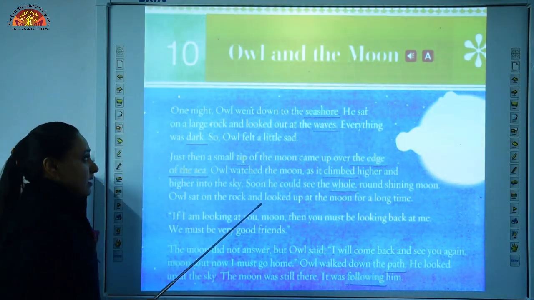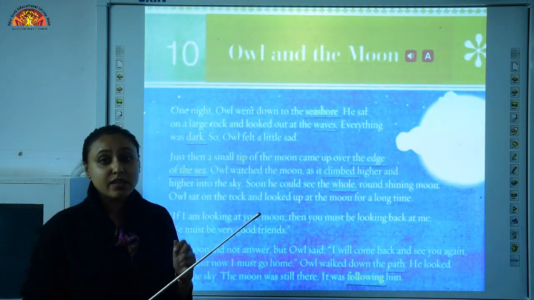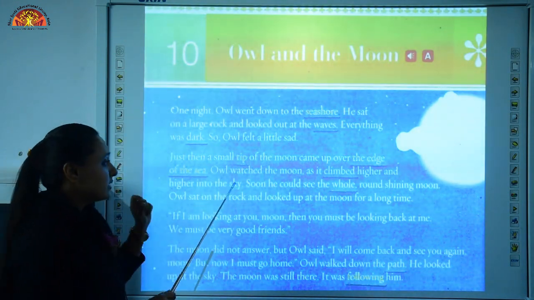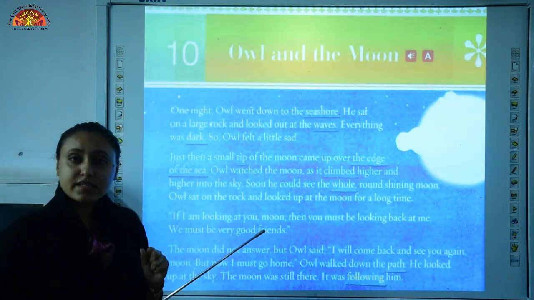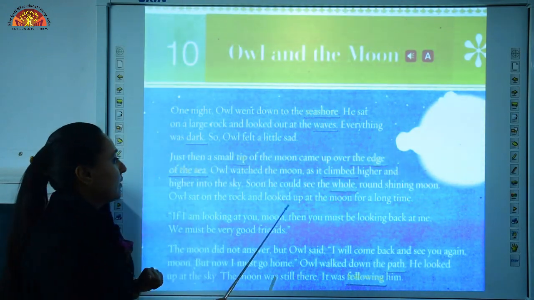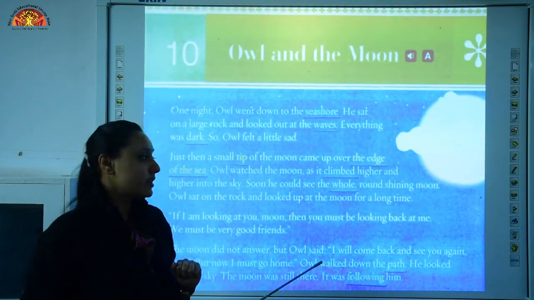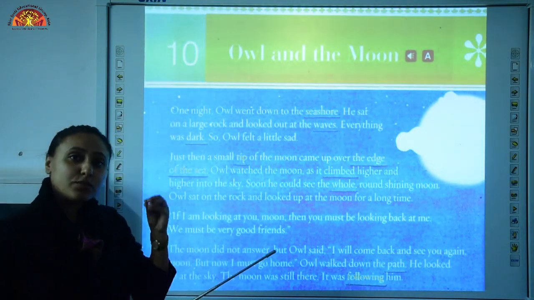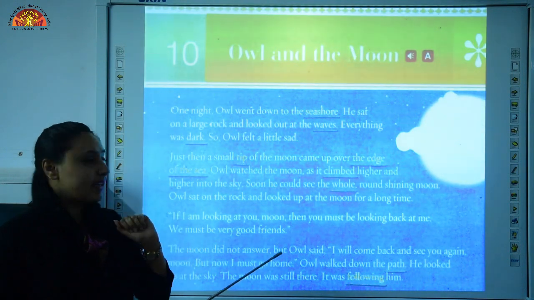So, when he was sad sitting near a seashore, just then what happened? Just then a tip of the moon came up over the edge of the sea. So, children, what is tip? It is the top point of something, okay? And what is the edge of the sea? It is the farthest point of the sea, okay? So, just then a small tip of the moon came up, okay? A small light of the moon came up.